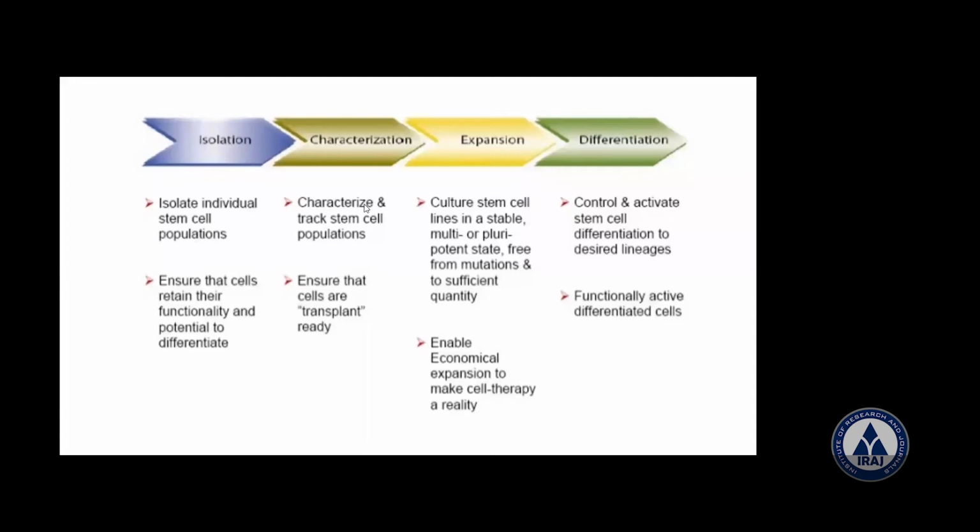They characterize and track them, culture them, and control and activate differentiation to desired lineages. Cells retain their functionality. You have to be very careful, and they are transplanted here. This enables economical expansion to make cell therapy a reality. Even after this, they should be functionally active also.